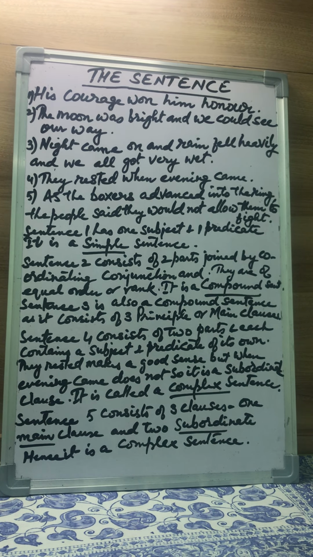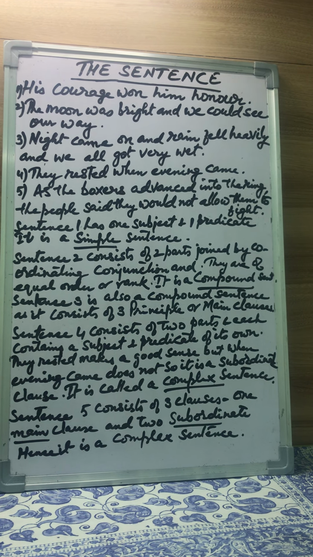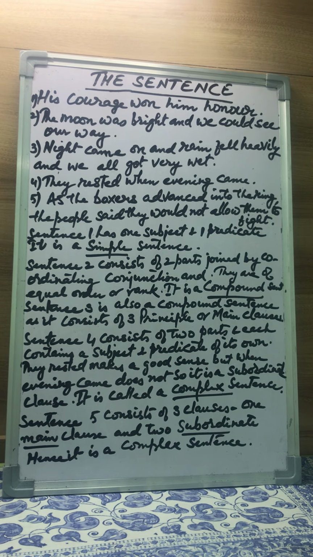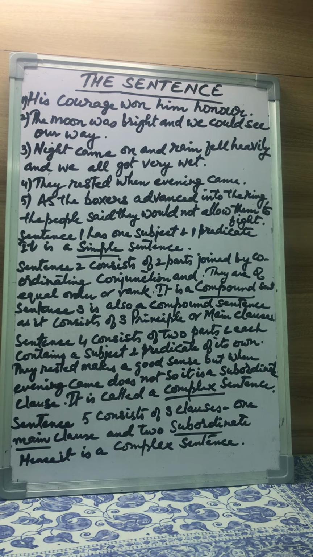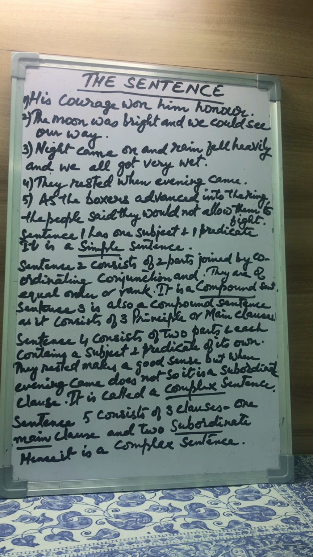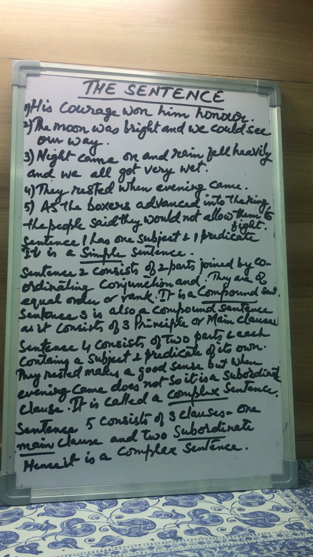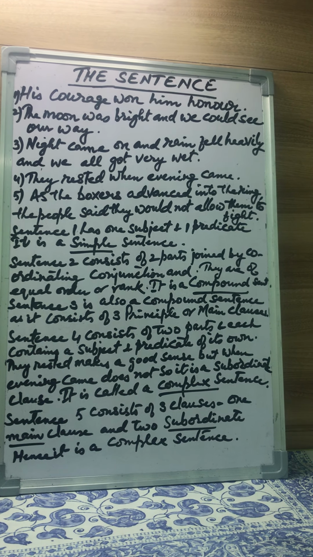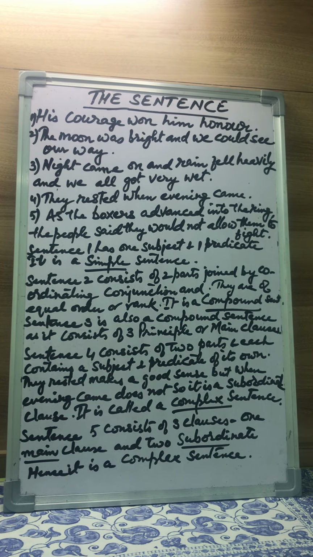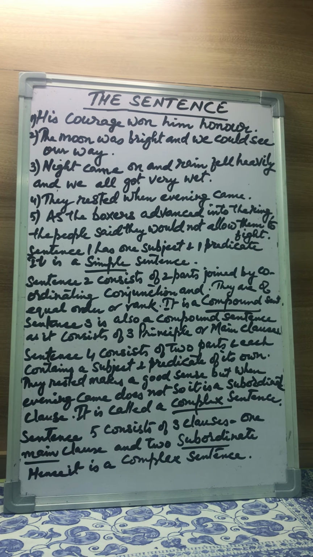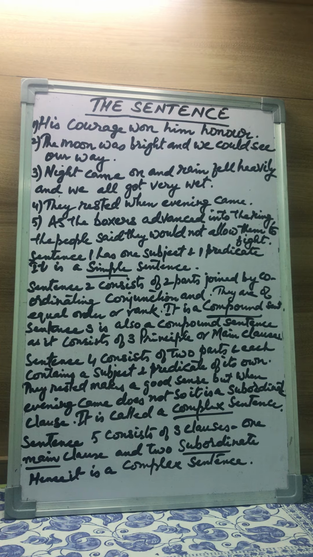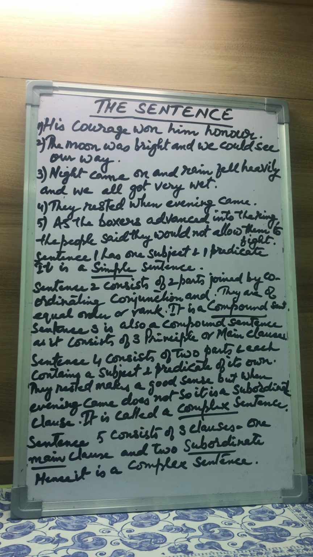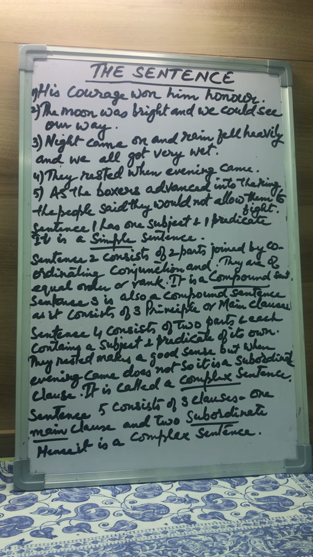In sentence 3, night came on and rain fell heavily and we all got very wet. Sentence 3 consists of 3 clauses of the same order or rank. In other words, sentence 3 consists of 3 principal or main clauses. As for example, night came on, first sentence. Rain fell heavily, second sentence. We all got very wet, third sentence. Such a sentence is also called a compound sentence.